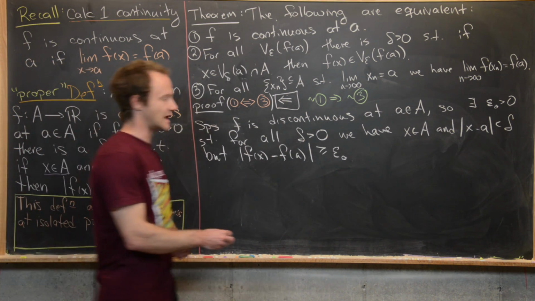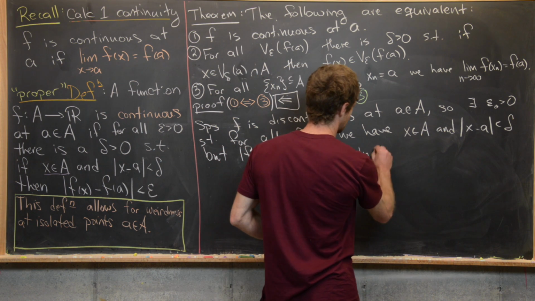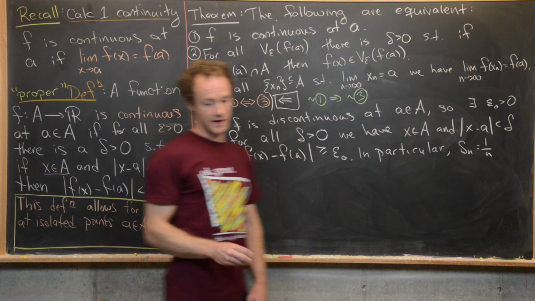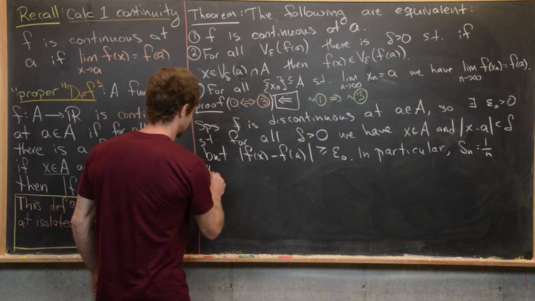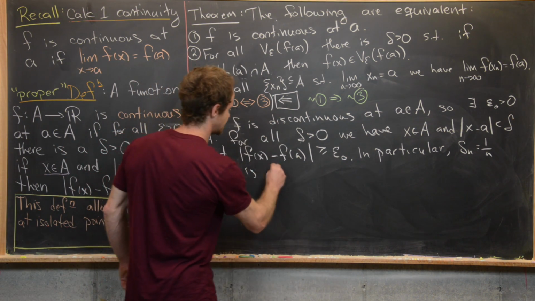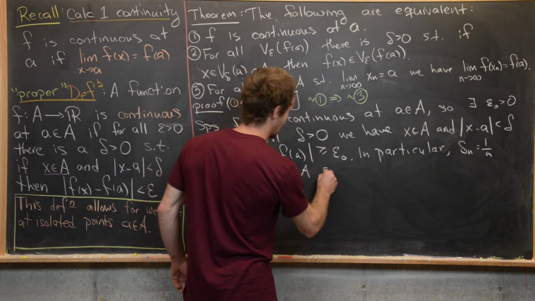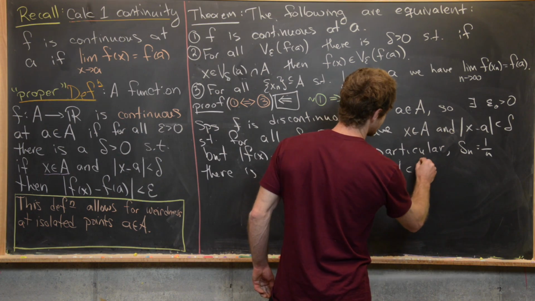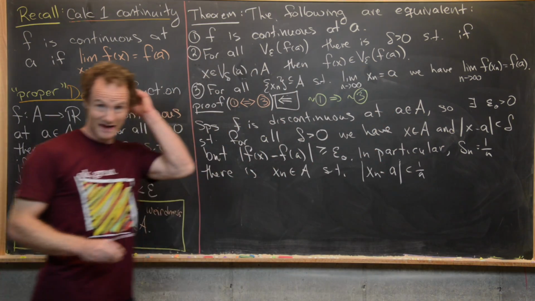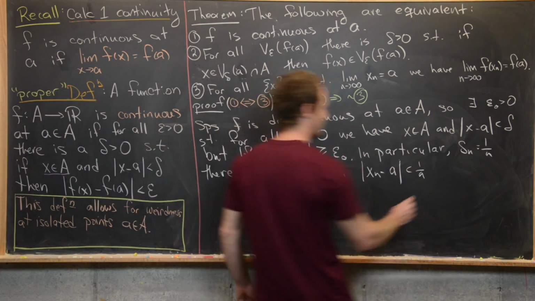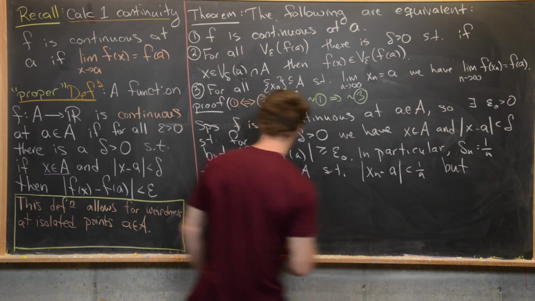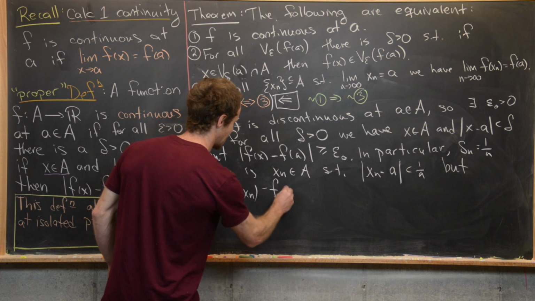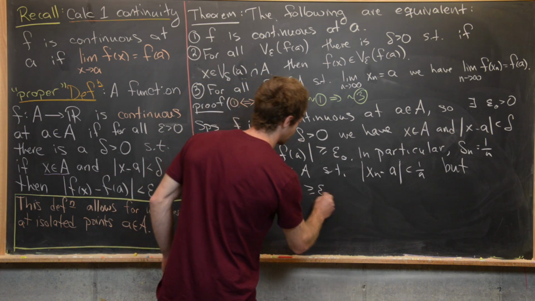So let's do that. In particular, if delta n equals 1 over n, there is some x sub n, which is in A, such that |x sub n minus a| is less than 1 over n, so that's my delta n, but the absolute value of f of x sub n minus f of a is bigger than or equal to epsilon naught.